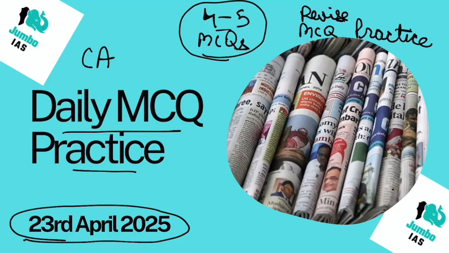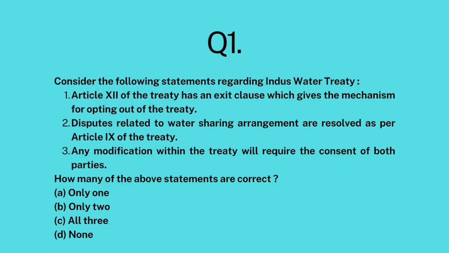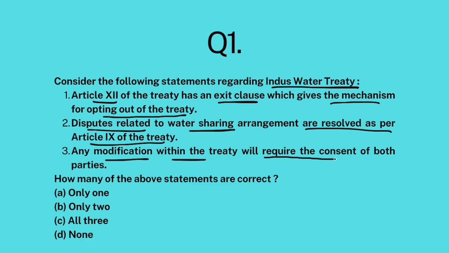All right, we will begin today's session with question number 1. So let's start. Consider the following statements regarding Indus Water Treaty. Article 12 of the treaty has an exit clause which gives the mechanism for opting out of the treaty. Disputes related to water sharing arrangement are resolved as per Article 9 of the treaty. Any modification within the treaty will require the consent of both parties.